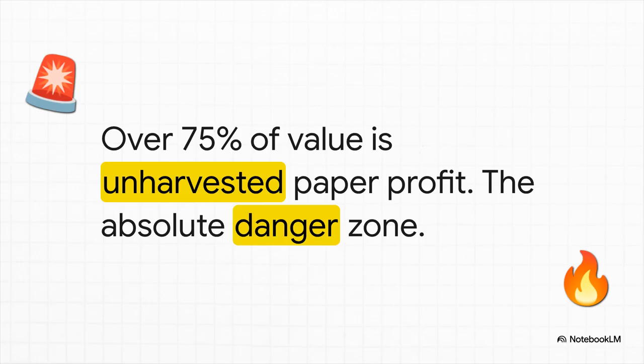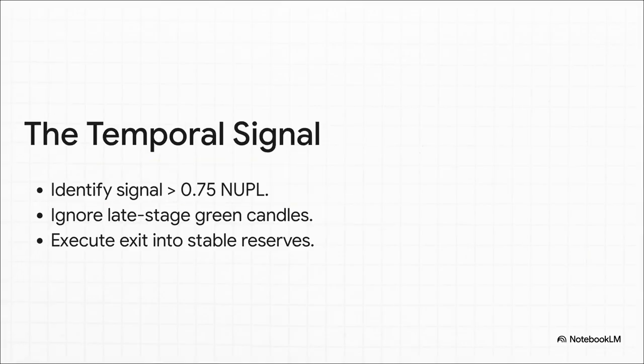Oh yeah, this is that manic environment where your taxi driver is suddenly a crypto genius and social media influencers are guaranteeing your early retirement. The crowd genuinely believes the numbers are going to go up forever. But while the amateur takes out loans to buy even more, the architect operates strictly on the temporal signal. When NUPL crosses that 0.75 threshold, it is a glaring red alert.